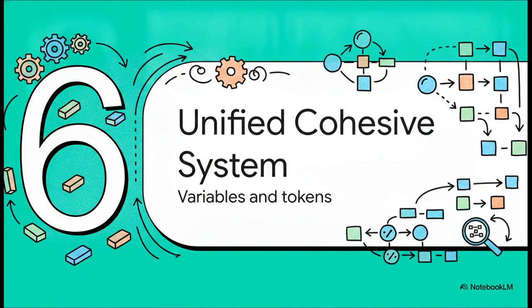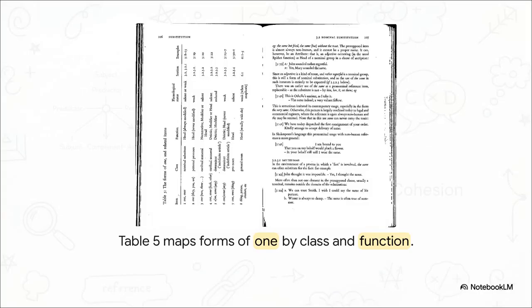All right, Section 6, the unified cohesive system, variables and tokens. Let's zoom back out for a second. We've looked at the micro-level physics, the tokens, the repudiation, the counters. Now let's see how all these variables unite to create a cohesive systemic architecture. Table 5 from the text is amazing because it reveals the sheer multidimensional complexity of a seemingly simple word like one. Depending on its grammatical environment, one is kind of a shapeshifter. It can be a substitute token, a personal pronoun, or even a cardinal numeral. The system maps its class, its function as a head or a modifier, and even its phonological status, meaning whether we actually put stress on it when we're speaking out loud.